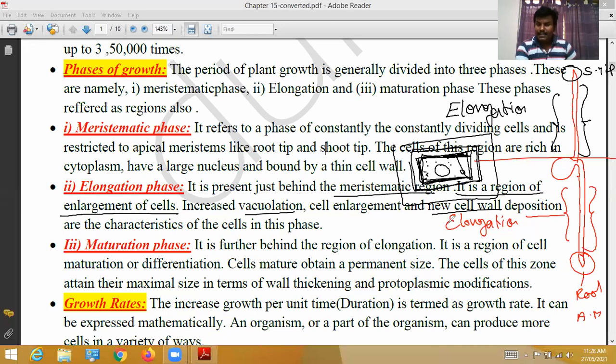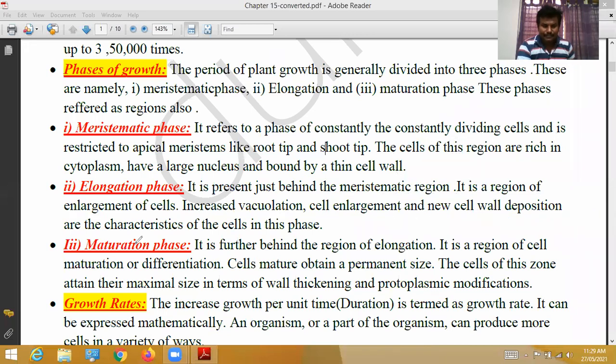That's one side: old cells are matured and differentiated into parenchyma, collenchyma, sclerenchyma, xylem, etc. On the other side, a cell divides and gives two new cells, these two divide and give four cells, those four divide and give eight cells. In such a way, new cells are continuously formed on one side, while from the back side already formed cells are differentiated and matured into sclerenchyma, collenchyma, parenchyma, xylem, etc. That is the elongation phase.